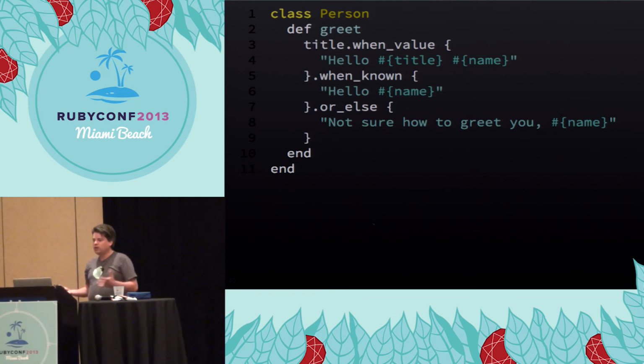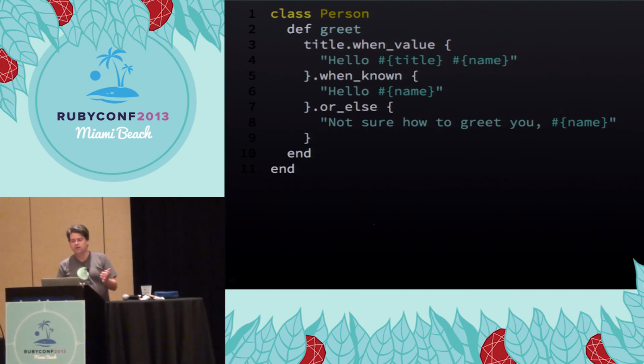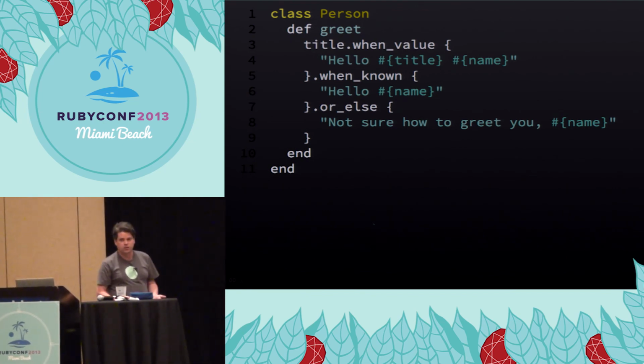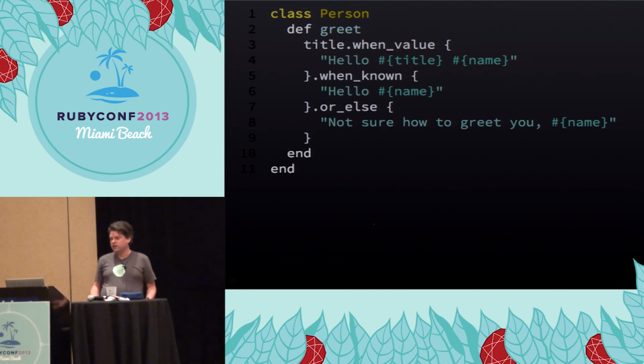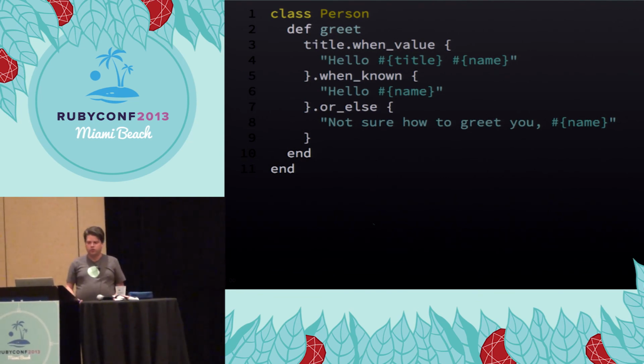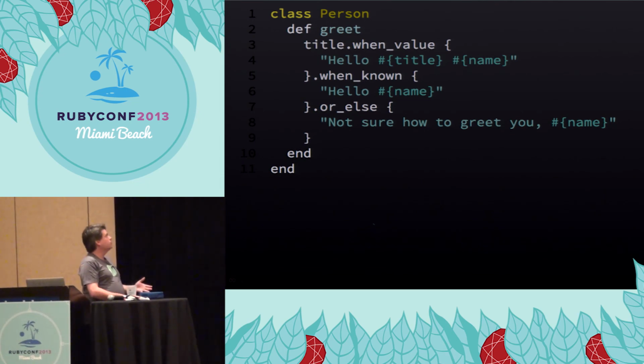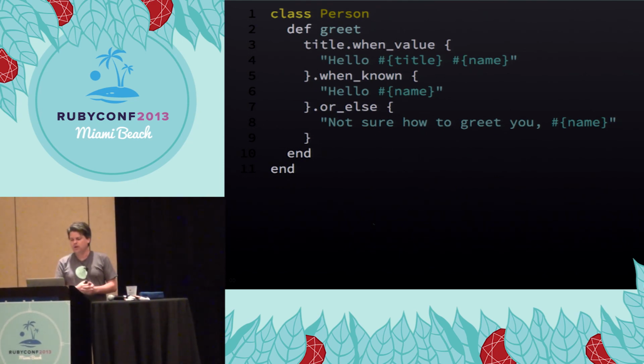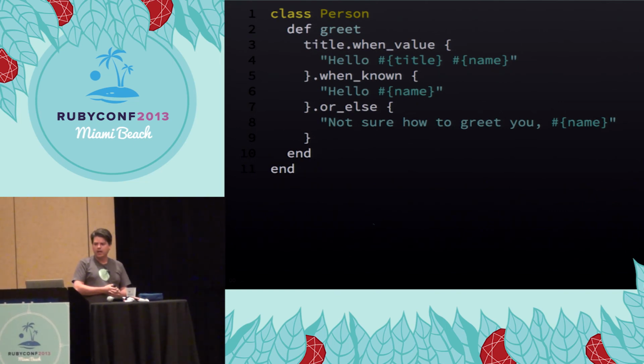And this is what I love about Ruby. Title, when value, hello, Mr. Bob. When known, hello, Bob, or else, not sure how to greet you, Bob. I can just read you the code, and it sounds like a sentence. It sounds like what it does. So this is actually a little bit more interesting. It's definitely strange looking, but you'll notice that we've lost all of that deep nesting that we might have had. Everything's typographically the same, which it should be, because these are all equally likely to happen in our world. It just reads nice.